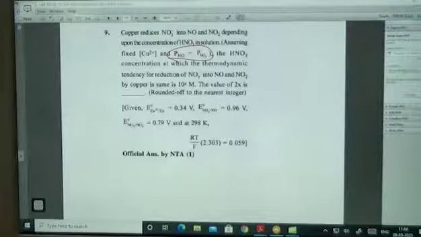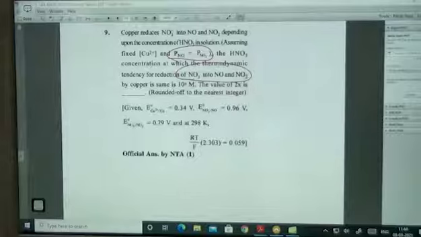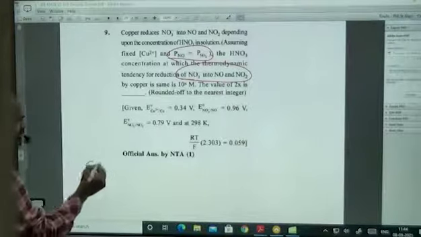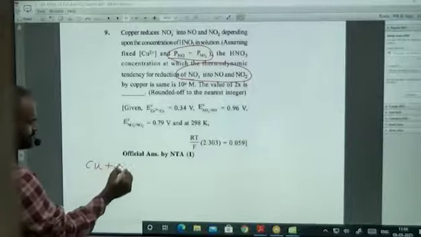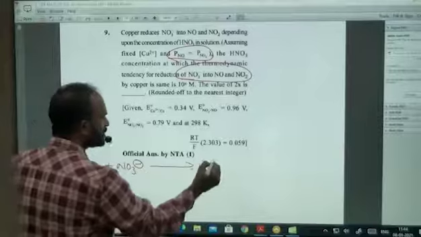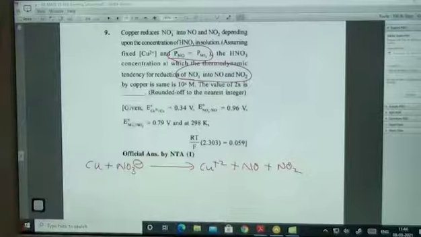Assuming Cu2+ concentration is fixed, partial pressure of NO and NO2 both of them are equal. HNO3 concentration at which thermodynamic tendency for reduction of NO3 minus into NO and NO2 by copper is the same is 10 power x. The value of 2x is. So what we have to do here is copper is reacting with NO3 minus and converting into Cu2+ and NO as well as NO2. Right? So now Qc is equal to